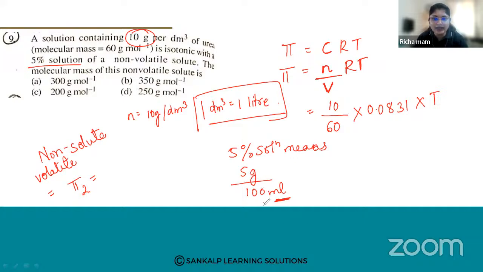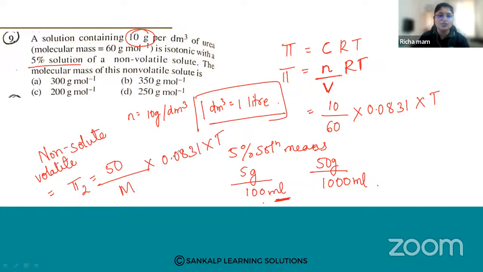So 5% in 100 ml is for ml, so we are converting into liters. It will be 50 grams in 1000 ml. So the number of moles is 50 divided by the molecular mass, which we don't know, so we'll keep it as M, into 0.0831 into temperature.